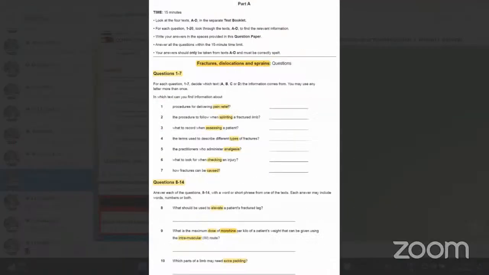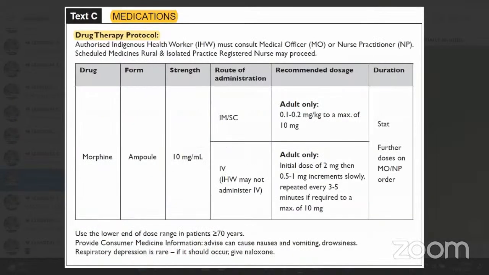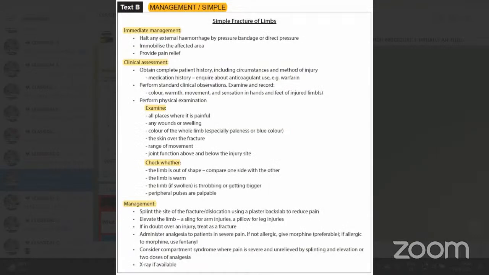Okay, now let us see management. I'm taking you to management. See here, management. So is it there at the bottom? Yes, sir. Elevate the limb. Now there you go and find the answer. Do you need to read these things? No need to read everywhere, right? Yes, sir. So now tell me, what is the answer there? B, management.